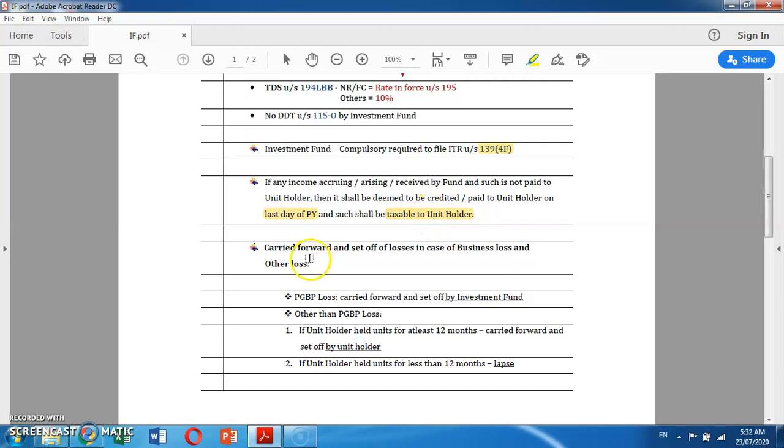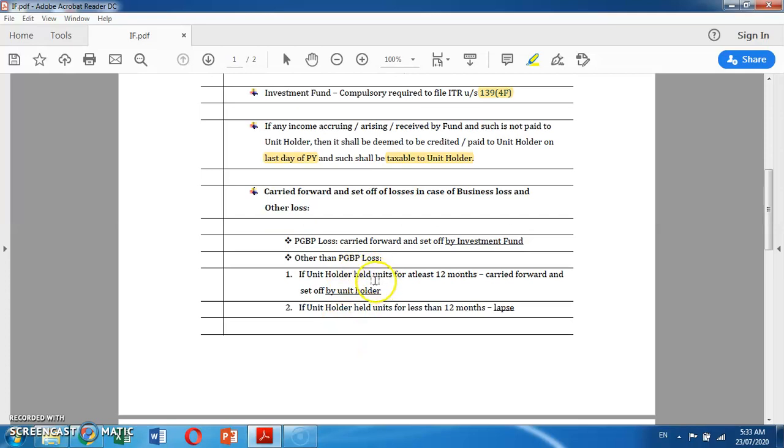Moving further, here is the concept of carry forward and set off of losses in case of business loss and other losses. When there is a PGBP loss, it would be carried forward and set off by the investment fund only. Other than PGBP loss, if the unit holder holds the unit for at least 12 months, then it would be carried forward and set off by the unit holder themselves. And if the unit holder held the unit for less than 12 months, then in that case it would be lapsed.